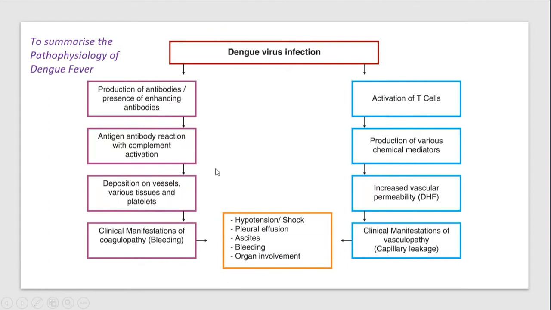So if you want to summarize the pathophysiology of dengue fever, I'll just speak again. The production of antibodies and the presence of enhancing antibodies lead to antigen antibody reaction with complement activation. These are deposited in the vessels, various tissues and platelets, and this leads to clinical manifestations of coagulopathy. And there is an activation of T cells, production of various chemical mediators, increased vascular permeability, clinical manifestations of vasculopathy, and this leads to hypotension, pleural effusion, ascites, bleeding, and organ involvement.